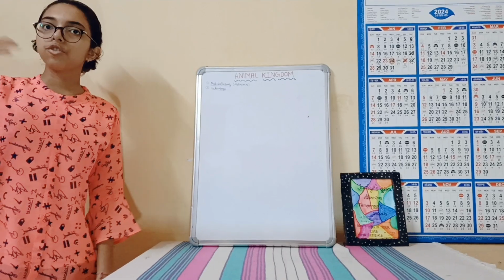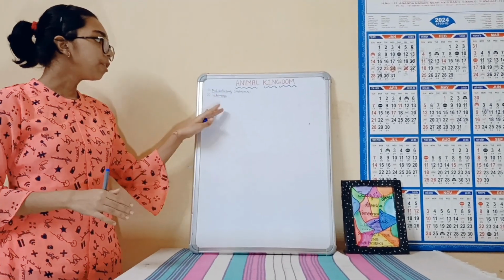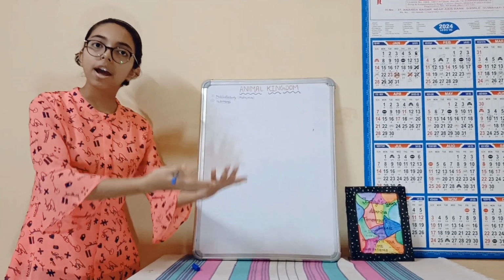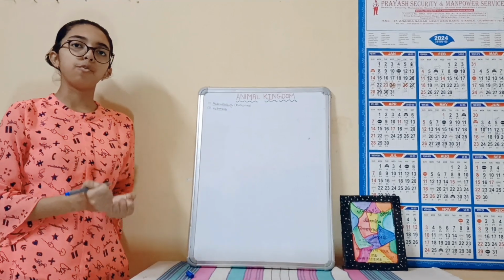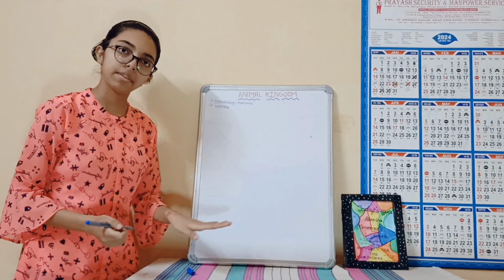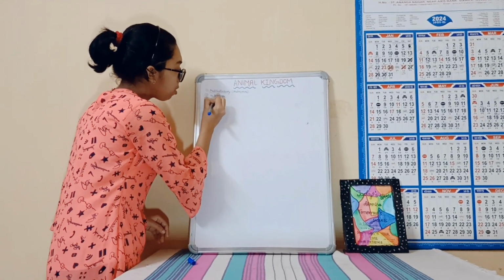And from childhood we all know the meaning of heterotrophs. Heterotrophs means those organisms which are dependent on plants and other animals to obtain their food. That means animals do not make their own food by themselves. Third is that they perform holozoic mode of nutrition.